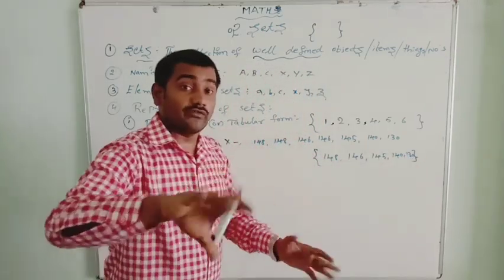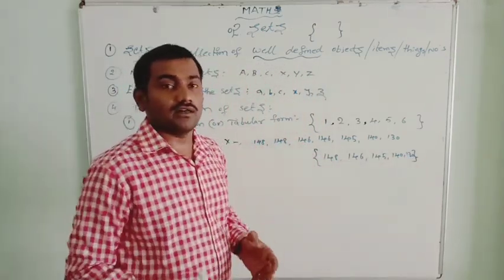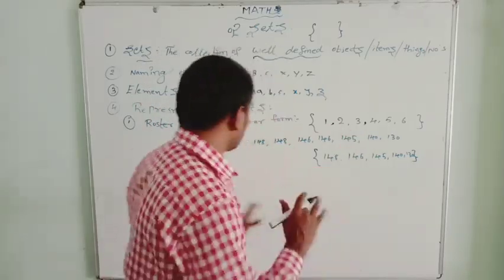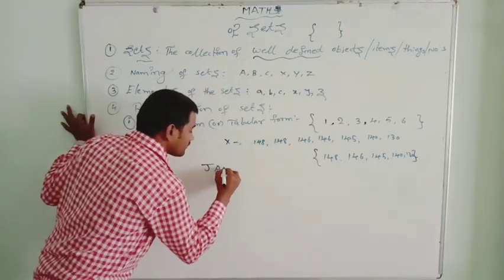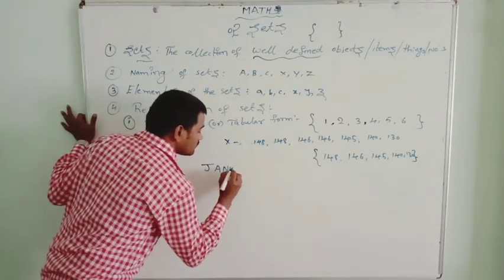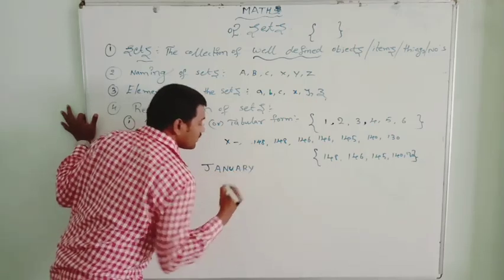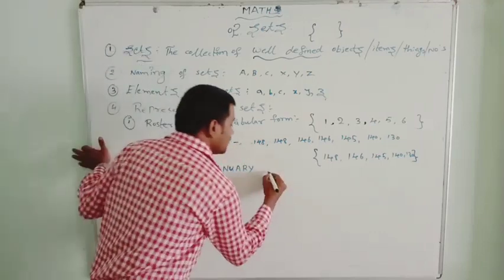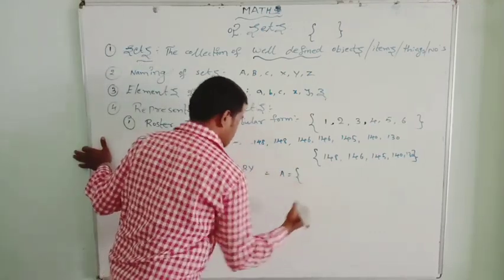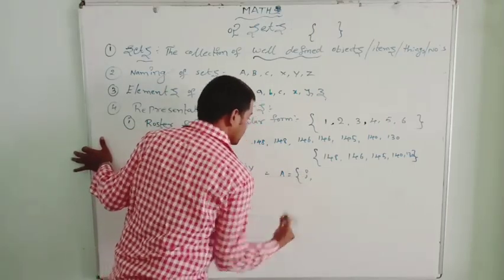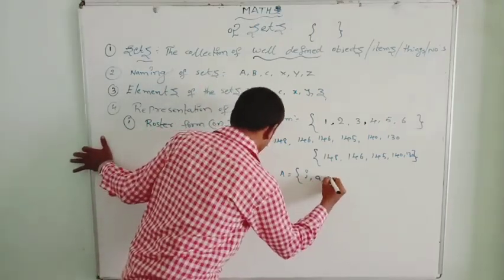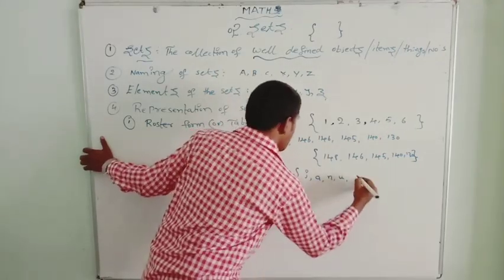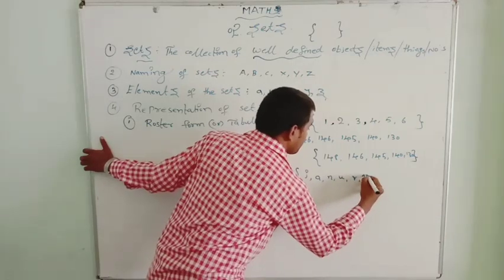Let me give you one more example: the letters of the month January. How do we represent them? We have to represent the letters of January in the roster form. Let's give the set a name. Suppose set A equals J, A, N, U, R, Y.